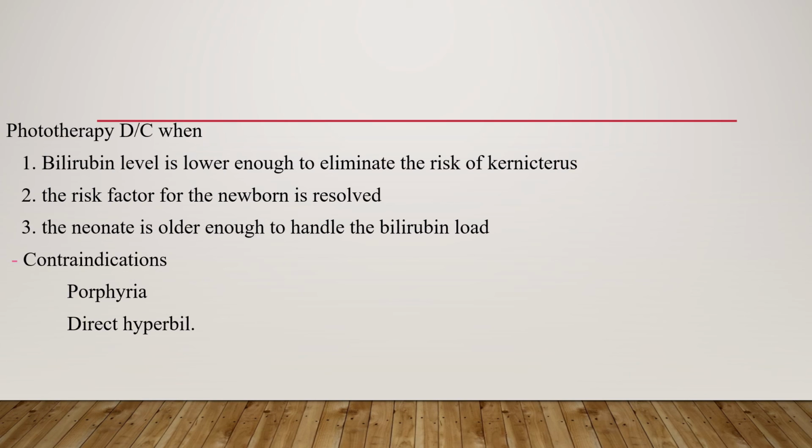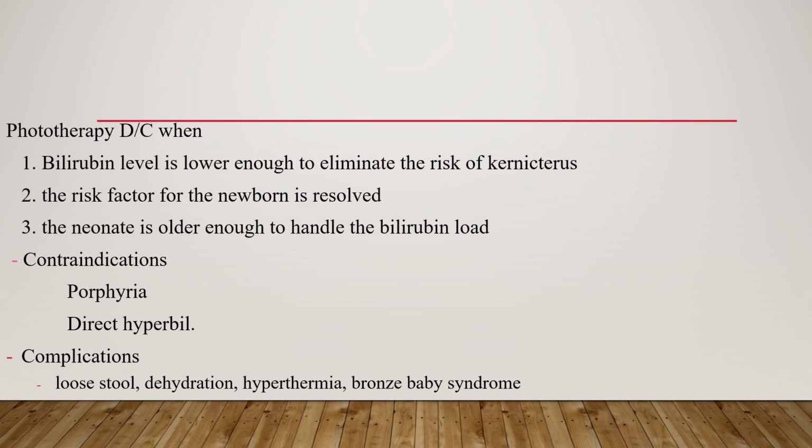Contraindications to phototherapy include if the child is having porphyria, and direct hyperbilirubinemia is also a contraindication. Specifically, if direct hyperbilirubinemia is more than 20% of the total, it is not recommended to put the child under phototherapy. When we see the complications, loose stool, dehydration, hyperthermia, and bronze baby syndrome can occur, if we put a child with direct hyperbilirubinemia under phototherapy.